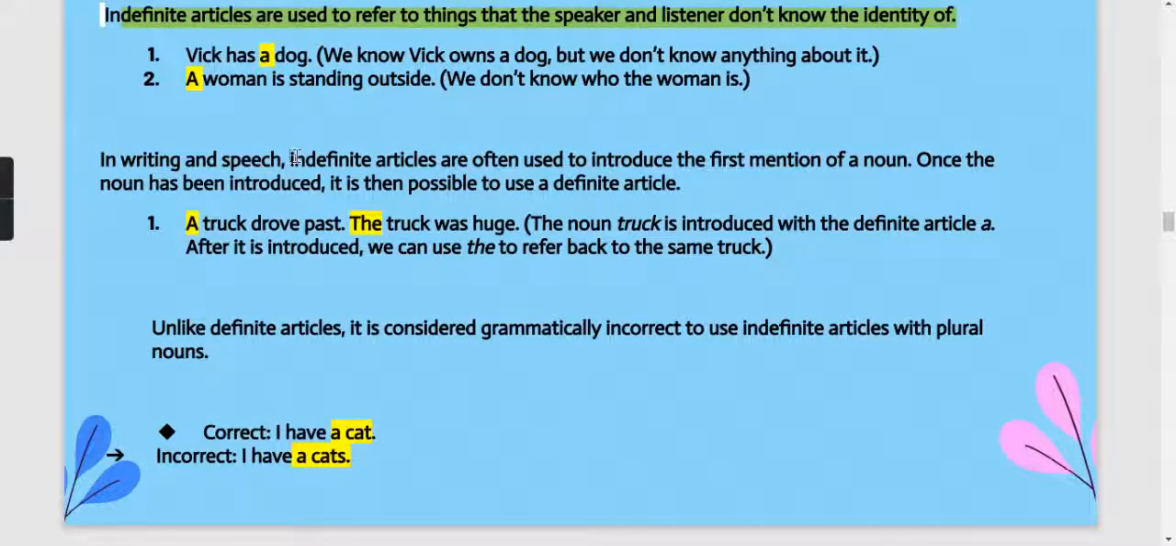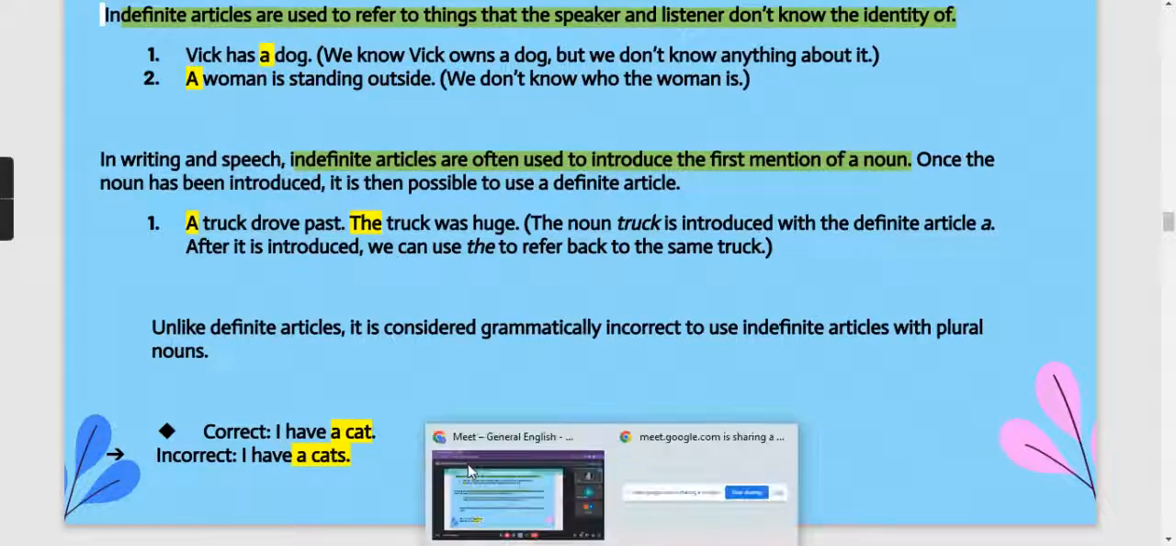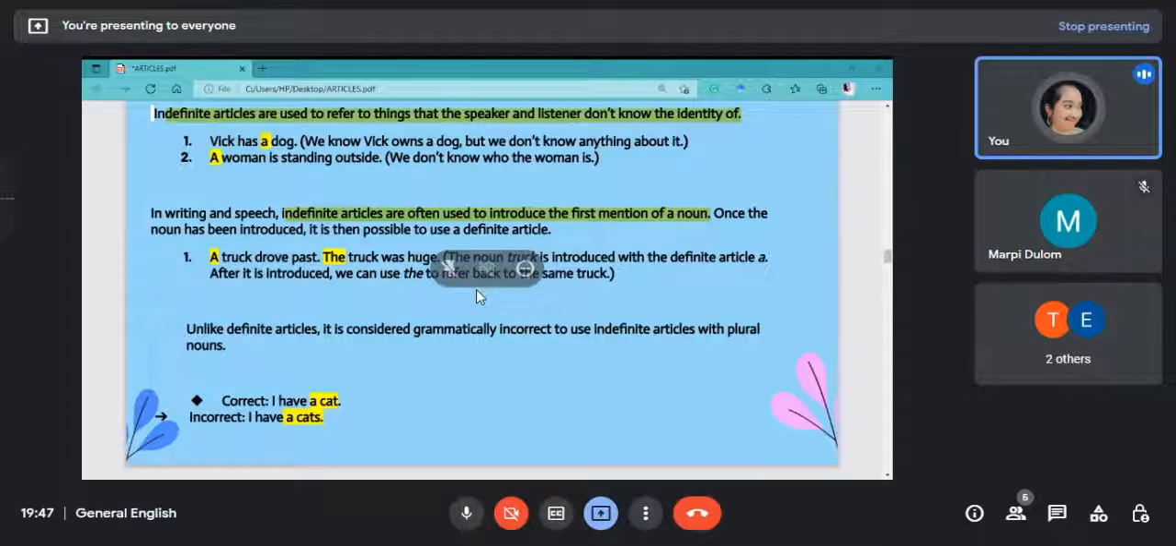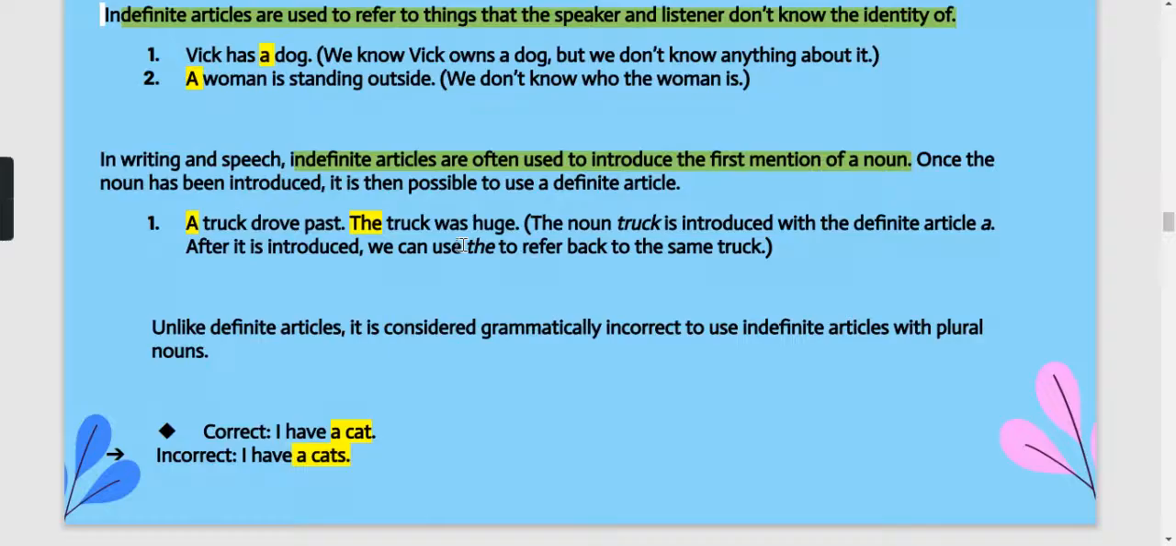Again, in writing and speech, indefinite articles are often used at the first mention of a noun. ठीक है. So whenever you have to introduce anything, first thing we are using indefinite article only. Okay, so you must be reading any story, so you must be knowing that thing कि this thing was there or this thing was there. So a और an का usage करते हैं. जैसे कि here a truck drove past, the truck was used.